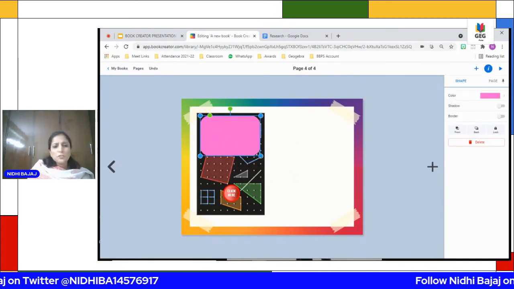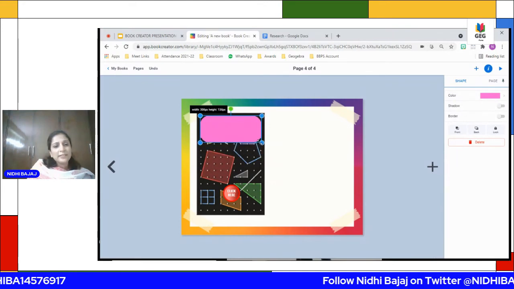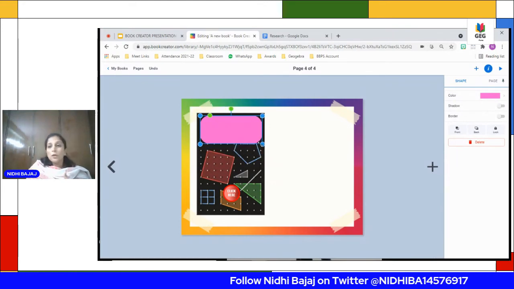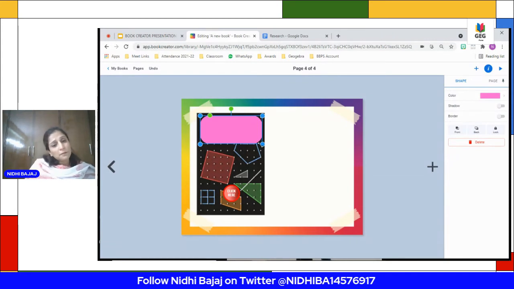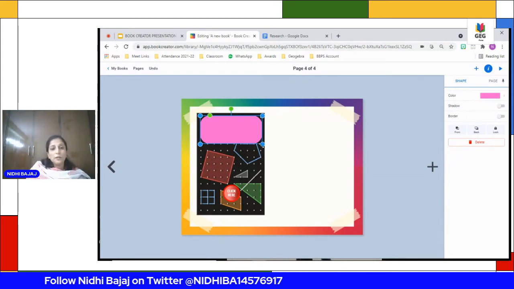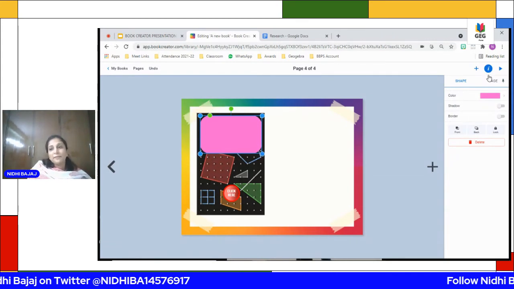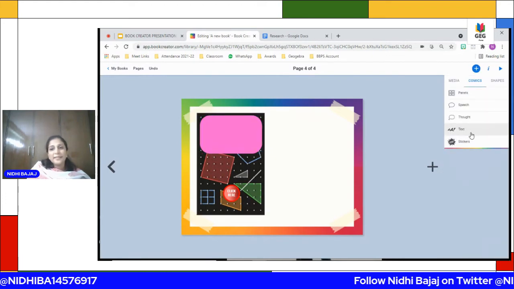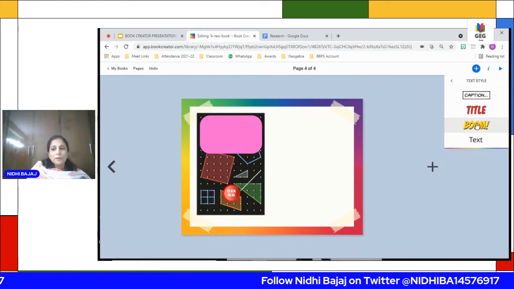If you want to, you can also use the text box, you can also use the caption, anything. I just wanted to show you that there are a lot of shapes available here. So you can insert the shape and then you can just put the text over it. So I'll take that.